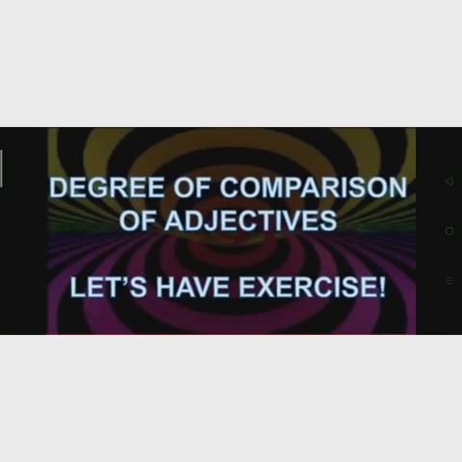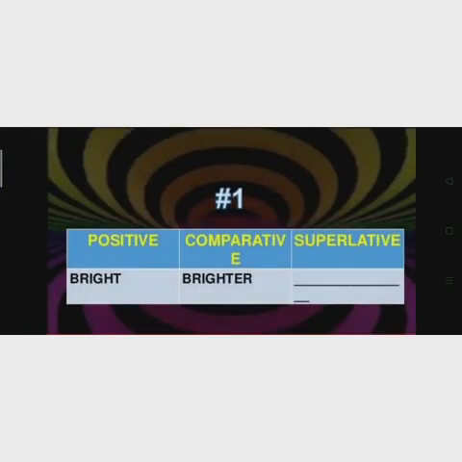Now let's have an exercise on degrees of comparison. I hope you all understand and you will be able to do it easily. Let's start. Bright, brighter, brightest. Very nice. Kind, kinder, kindest. Very good. Bold, bolder, boldest. Cold, colder, coldest. Clever, cleverer, cleverest.